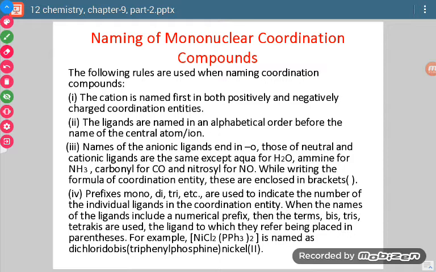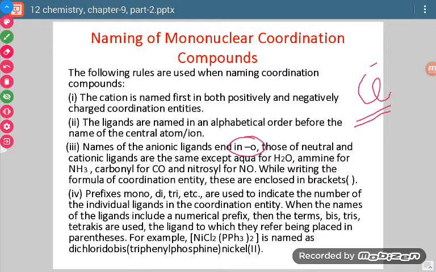Now if our ligand is negatively charged, just like Cl is negatively charged, then while naming it we will not write chloride. We will write chloro. So the rule is negative ligands end as O. In case of neutral ligands or cationic ligands, their name will be the same, except a few exceptions.